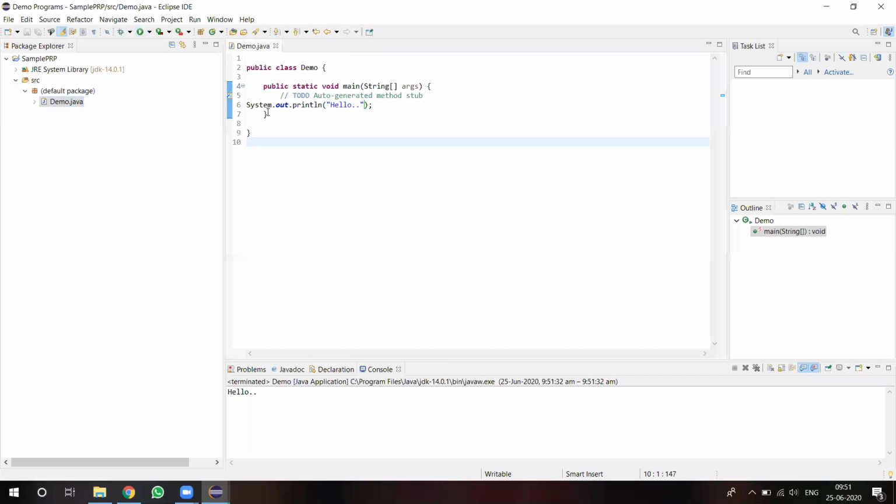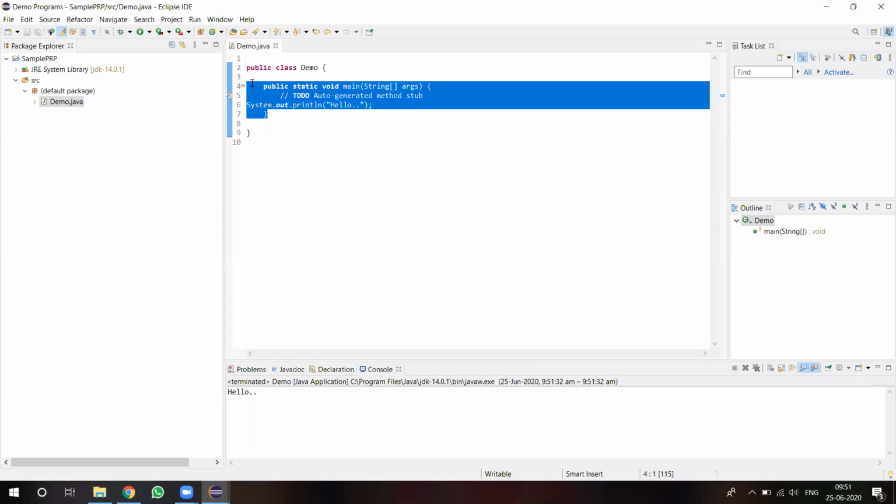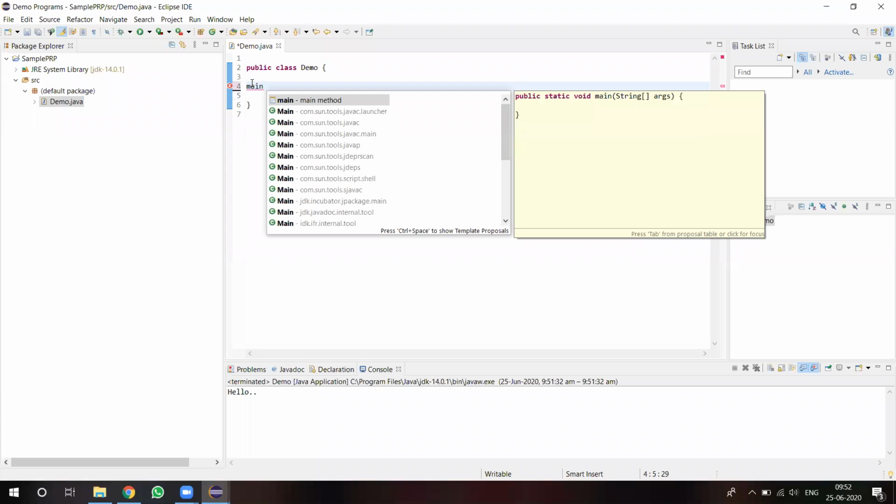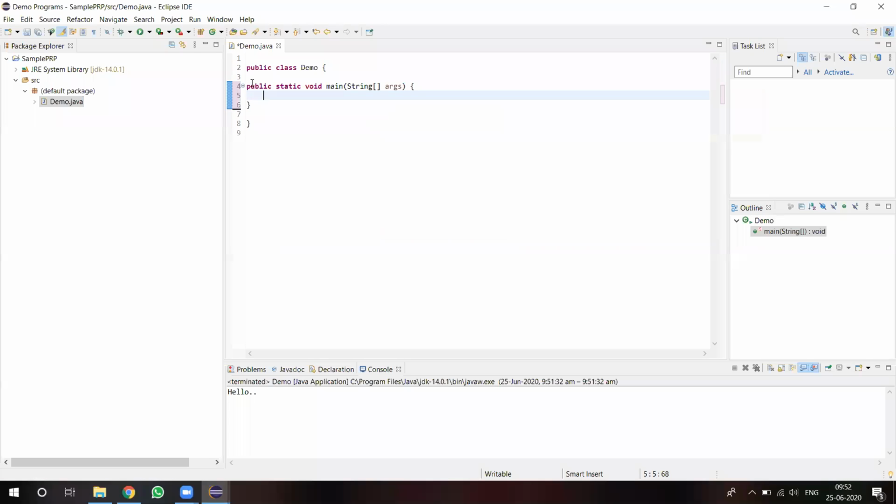Suppose we forget to select the main method while creating the class. You have forgotten, so just the class will be created like this. Now if you want to write the main method, no need to type everything. Eclipse provides so many shortcuts. Type main and press Control Space. Then it asks whether you want to write this main method or some other. There are so many mains, so which main do you want to select? I want to go for the main method. Once you give Control Space after typing main, it gives all the suggestions, and you have to select the right suggestion.